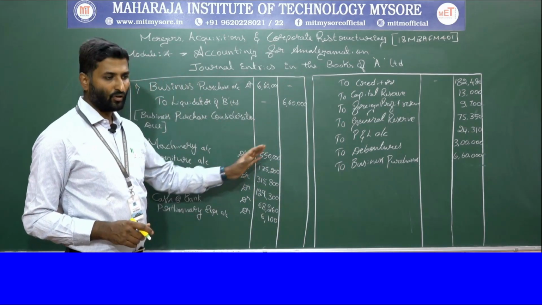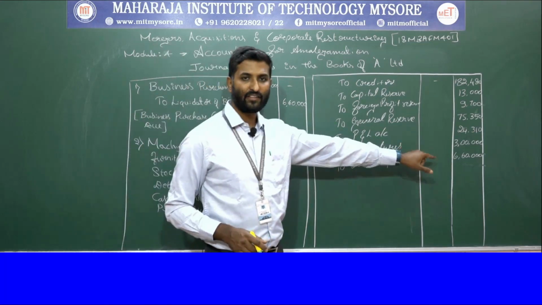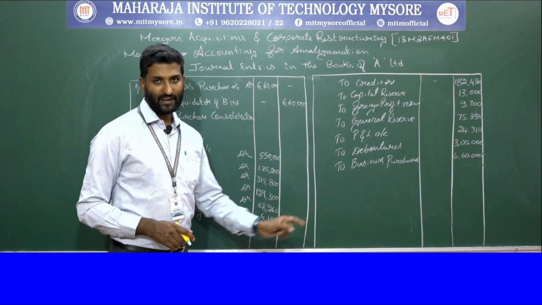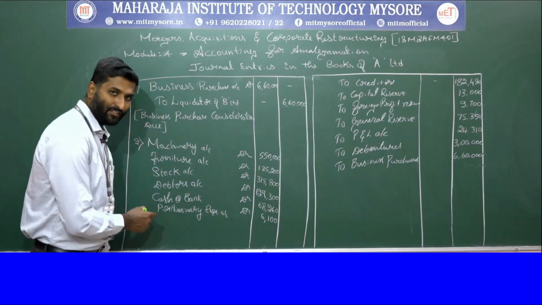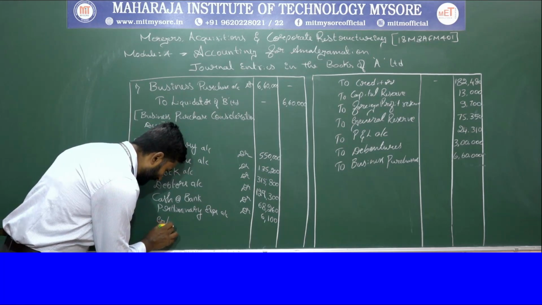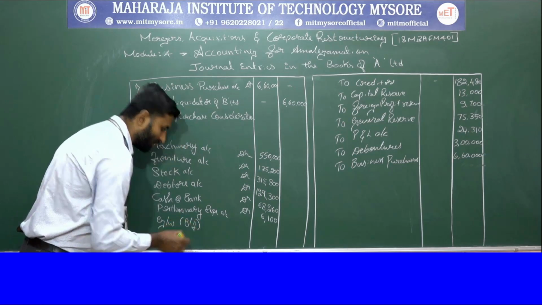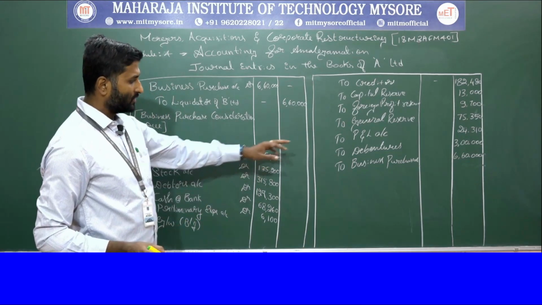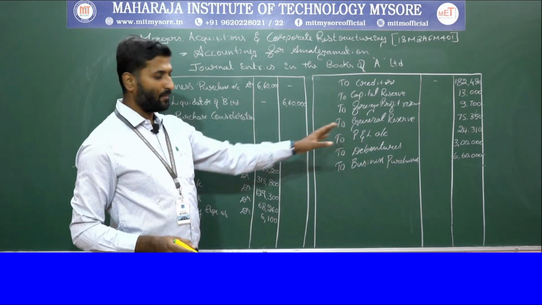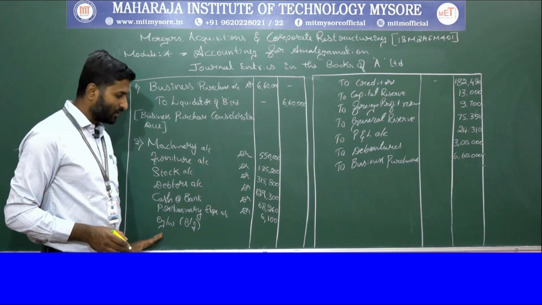Now we can observe here that whatever liabilities we consider, we compare with the assets. We take the total of liabilities and the assets. The liability side is higher than the asset side. So when the liability side is higher than the asset side, the balancing figure must be treated as goodwill.